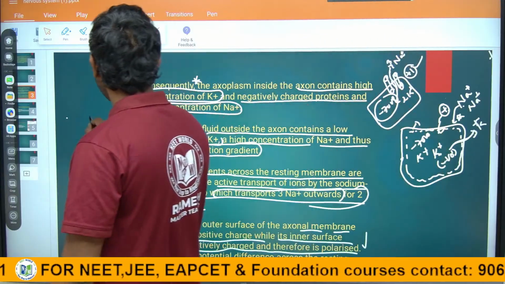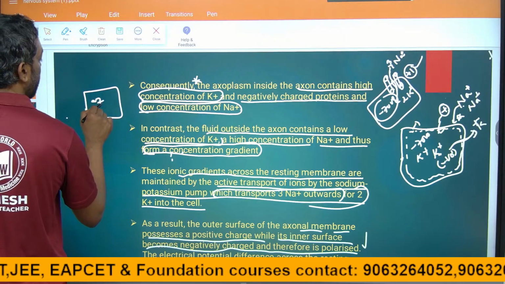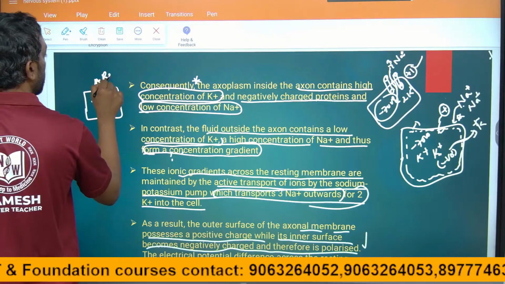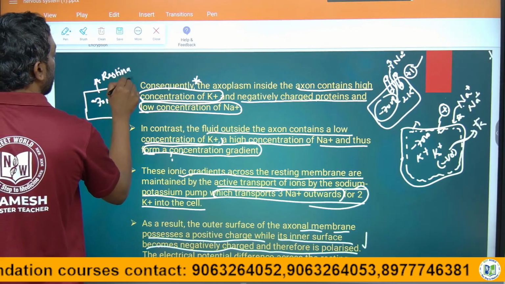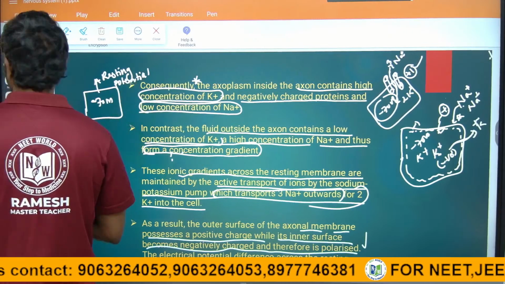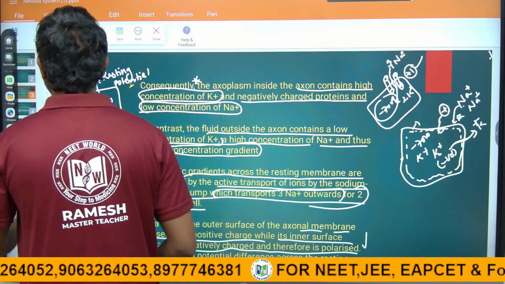So this minus 70 mV, we can call the resting potential. Okay. So next slide.